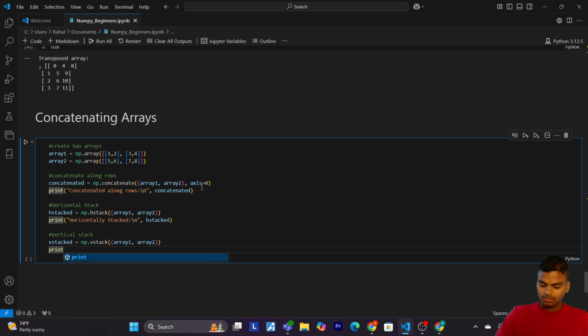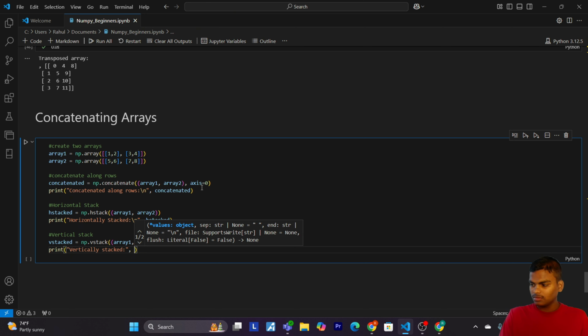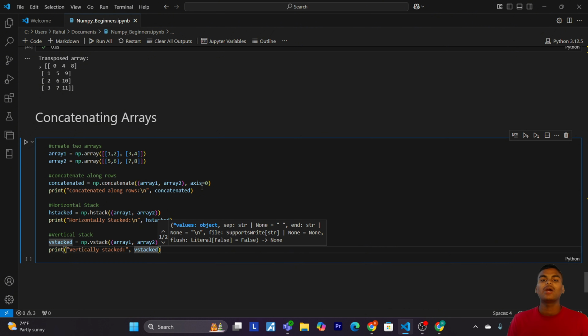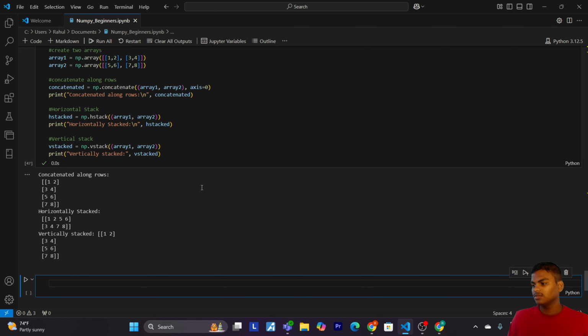So print vertically stacked. Now let's print vstacked. So it's time to run our code. Now let's run. So we have concatenated along rows, horizontally stacked and vertically stacked.